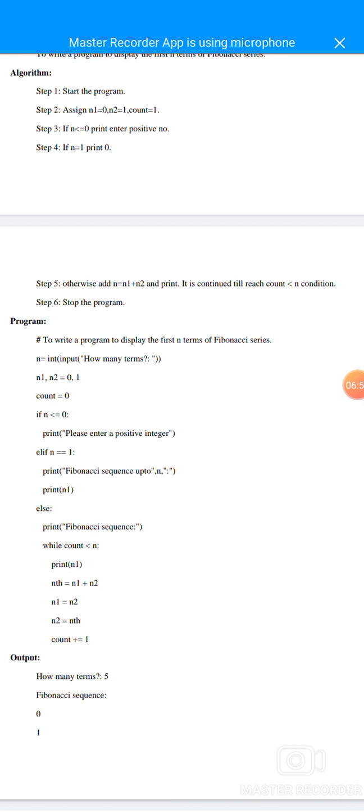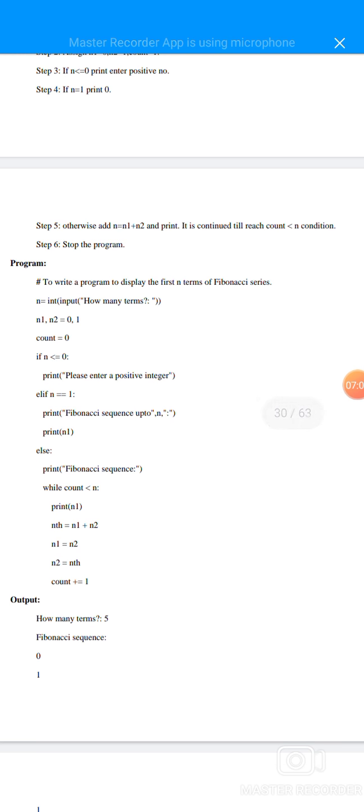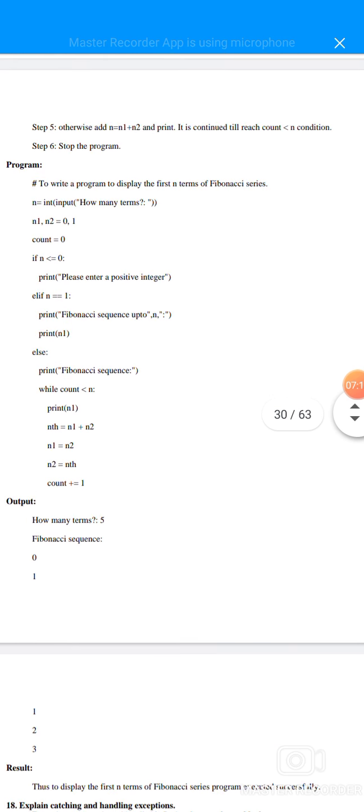Step 2: assign n1 equal to 0, n2 equal to 1, count equal to 1. Step 3: if n is not greater than 0, print enter a positive number. Step 4: if n equal to 1, print 0, then stop. Step 5: otherwise, add n1 plus n2 and print it; this is continued until the count greater than n condition is reached. Step 6: stop the program.